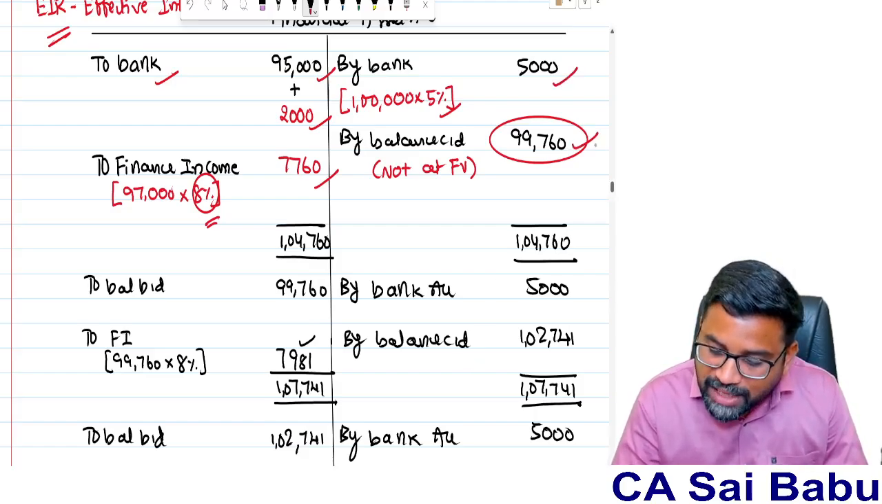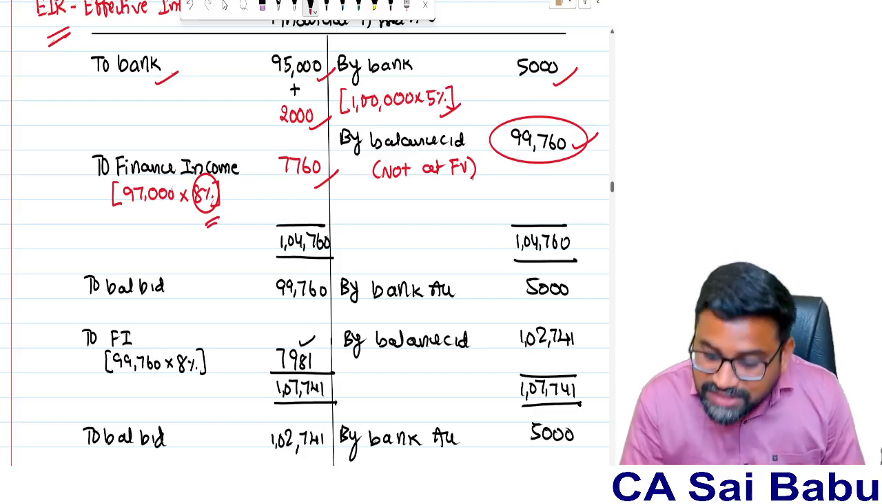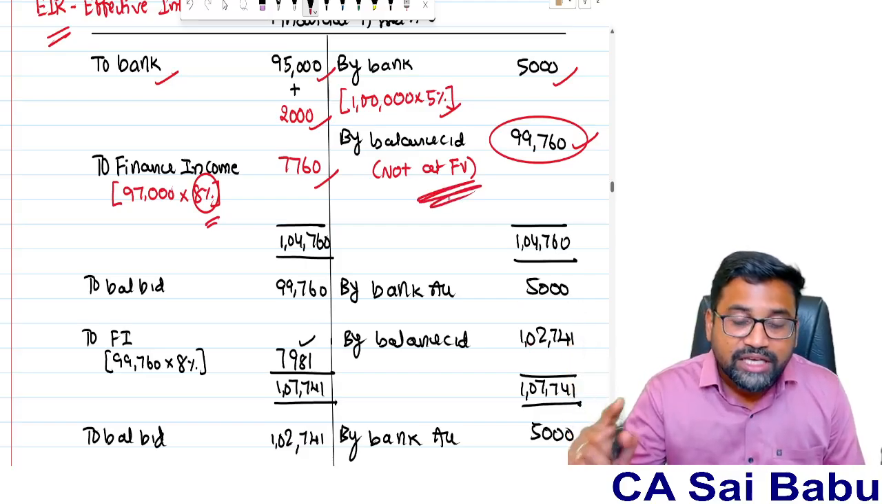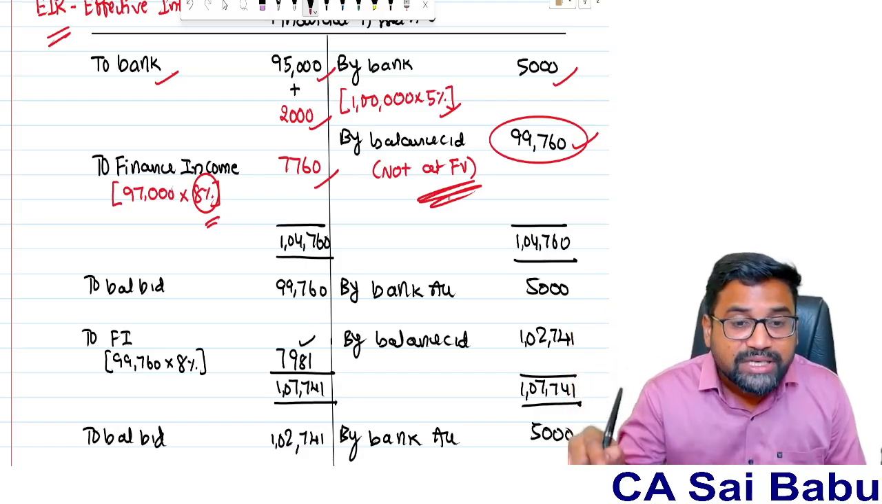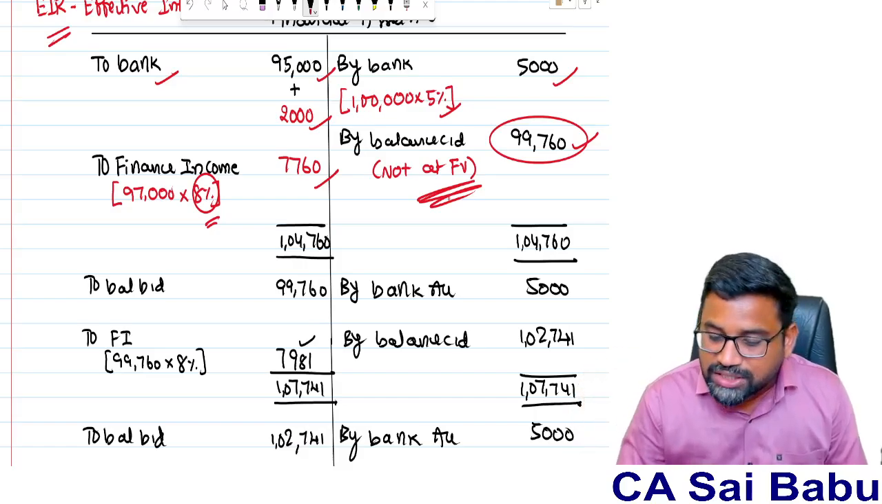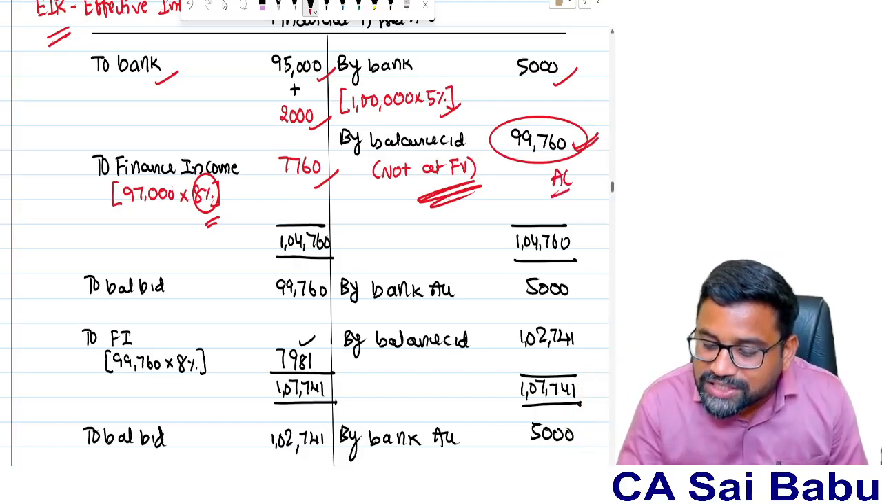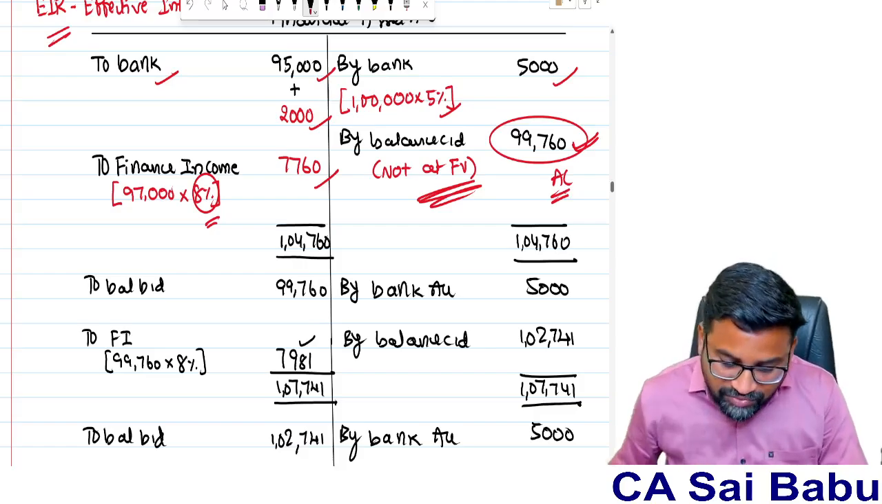So what is my closing balance? 99,760. This is not at fair value. Just now we have seen in case of financial asset measured under amortized cost model, subsequent measurement will be done at amortized cost only. So this 99,760 is the amortized cost. So next year it will be the opening balance.